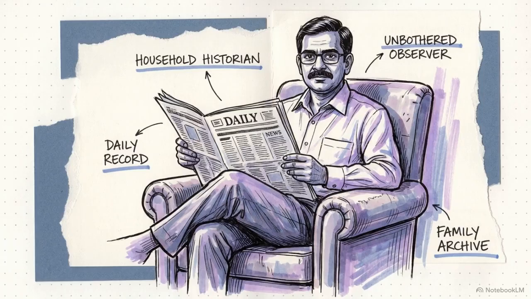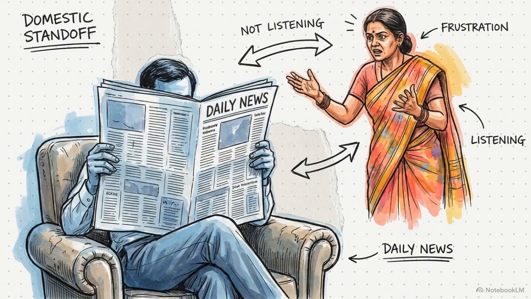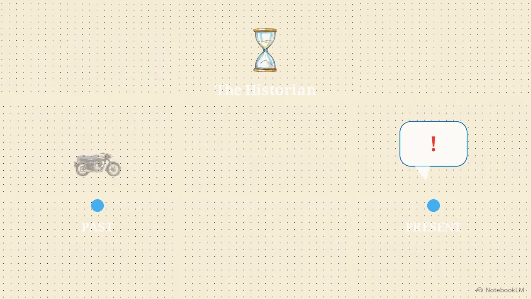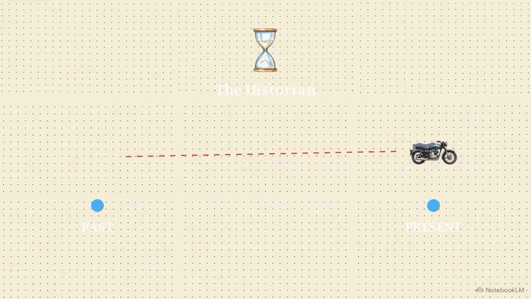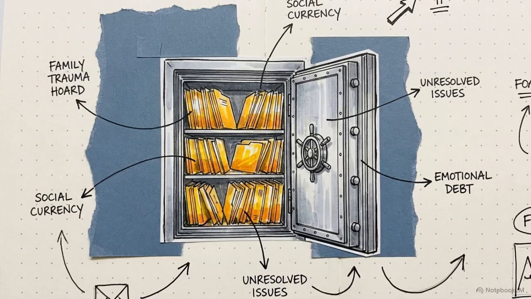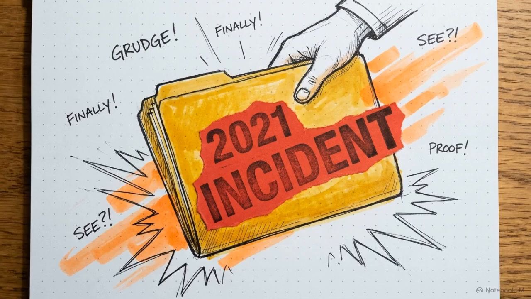When that outburst happens, the second archetype steps in, the historian. Dad's method for maintaining his position in the house is to ignore the present argument entirely. He relies on historical leverage. A current disagreement over a chore is instantly crushed by a past mistake. If you let a motorcycle clutch out too fast years ago, that incident is permanently weaponized to win any debate. In this environment, past trauma is hoarded as social currency. It's kept in a vault and spent the exact moment parental authority is challenged.